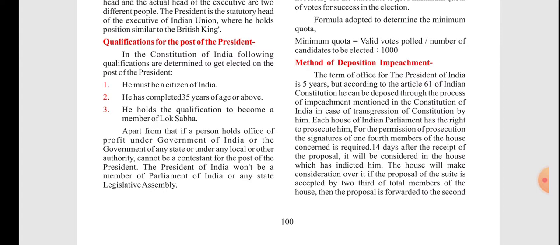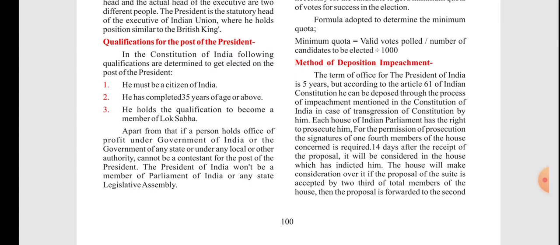Understood? Apart from that, if a person holds an office of profit under the government of India or the government of any state or under any local or other authority, he cannot be a contestant for the post of President. The President of India won't be a member of Parliament of India or any state legislative assembly.